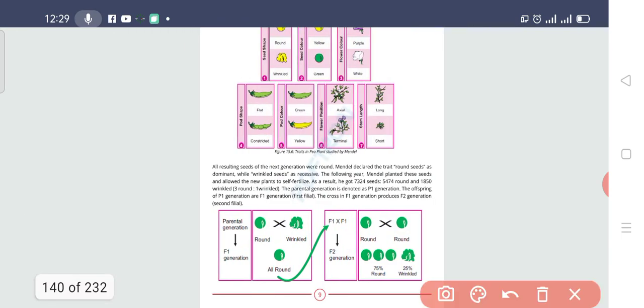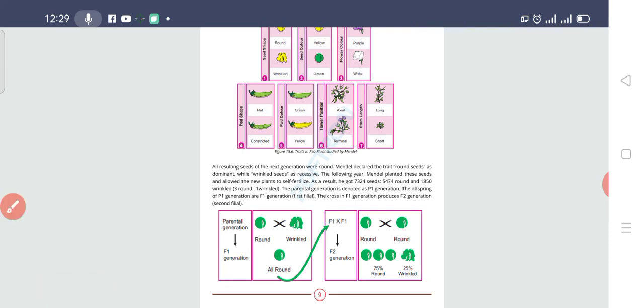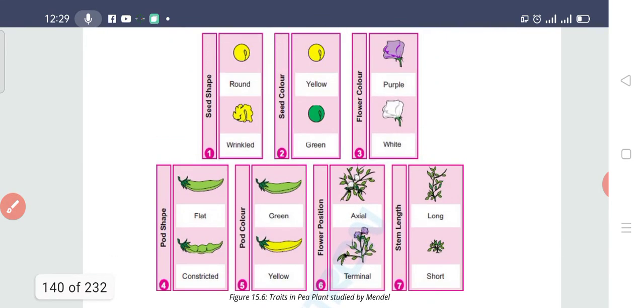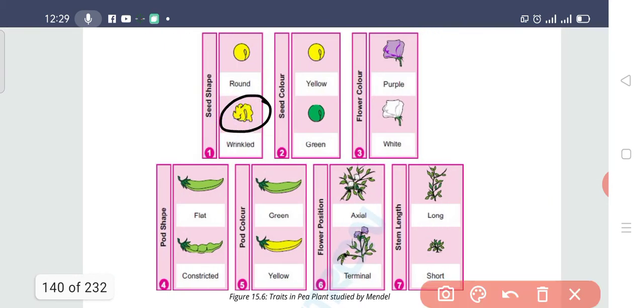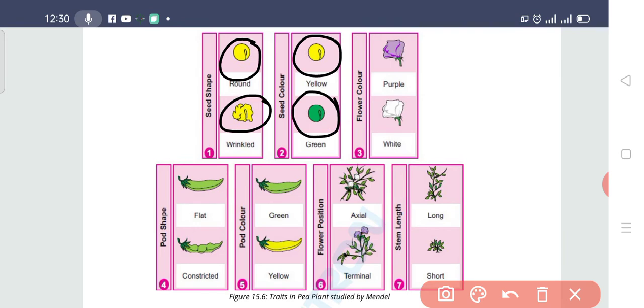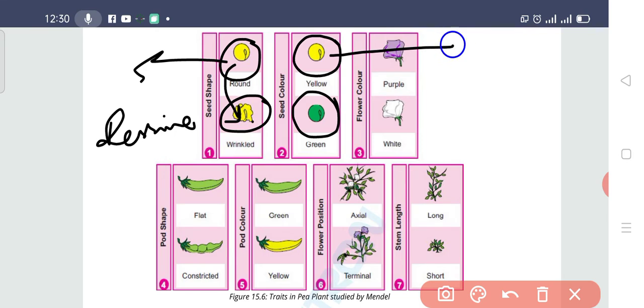If you see from here, it is very clear that one shape of the seed is wrinkled and the other is round. While for color, one is yellow and the other is green. So round is dominant over the wrinkled seed, and the wrinkled seed is recessive. Yellow color is dominant and green is recessive.